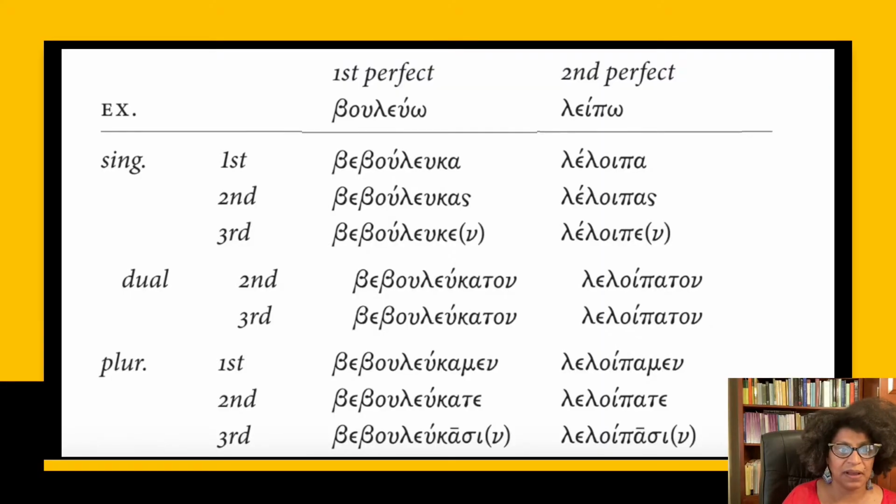Now, in terms of the difference between the first and the second perfect active, again, the issue is whether it has a kappa or not. So for bebuluka, it means that it's a first perfect. Leloipa, no kappa, so second perfect.